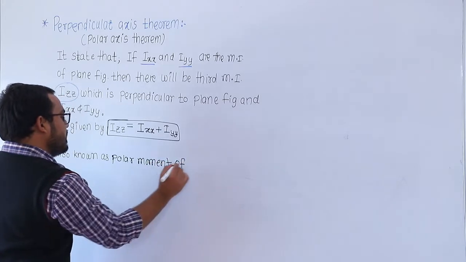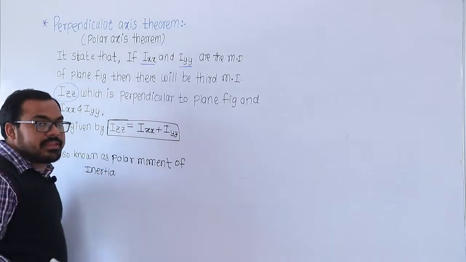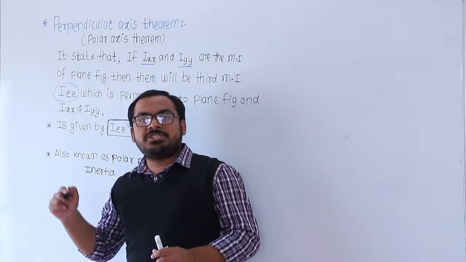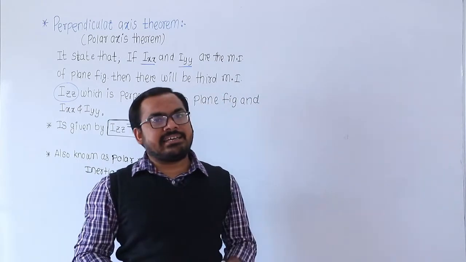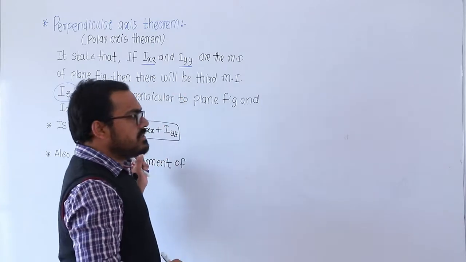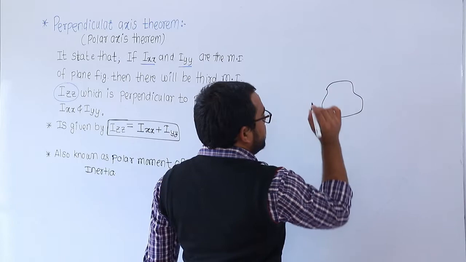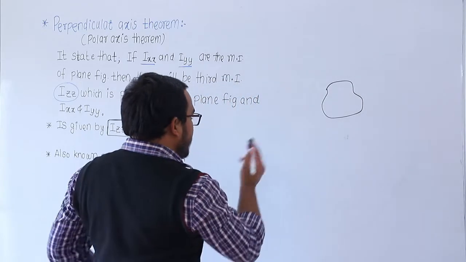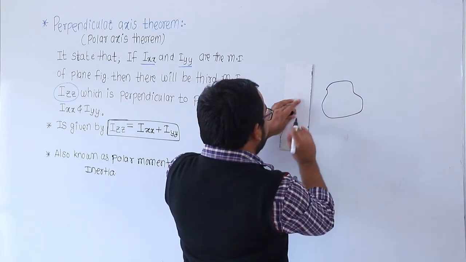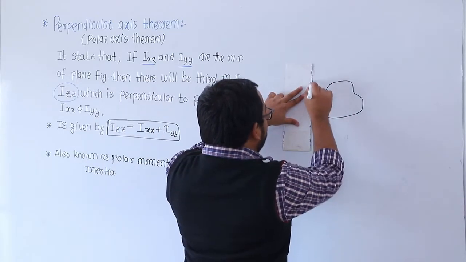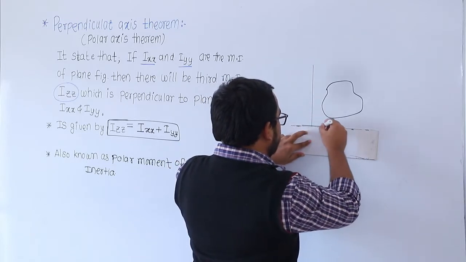Polar moment of inertia. यालाच काय म्हटलं जातं आणखी? Polar moment of inertia. So it is the moment of inertia which is perpendicular to that plane figure and again perpendicular to the xx axis and yy axis. So it is the zz axis. Suppose there is one irregular plane figure or regular plane figure, and for this plane figure there are two axes. So these are the two axes. So this is one axis and this is the another axis.